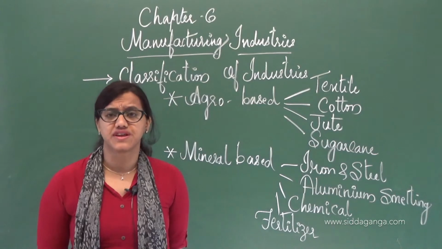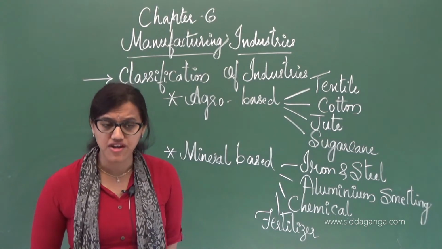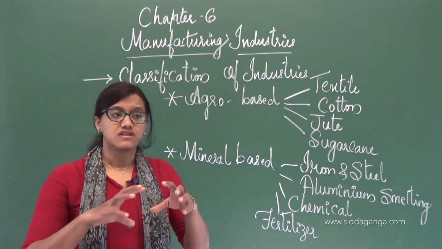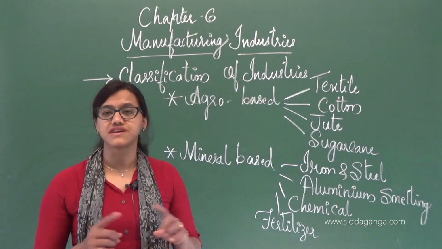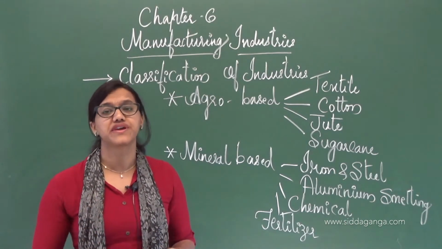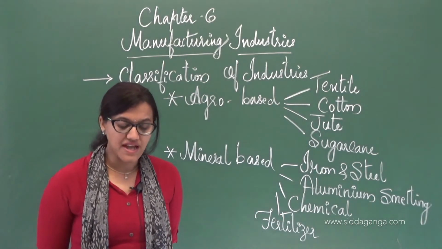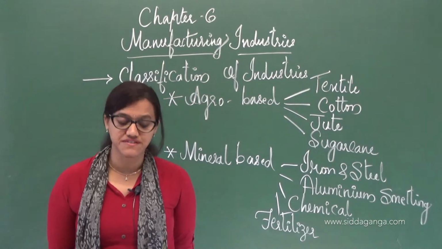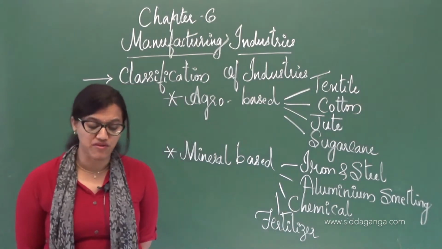So we have a large share when it comes to world trade of cotton yarn. If they consider exporting, then definitely we have a very large share there, because we are exporting cotton from India in a large amount, and our spinning mills are very competitive compared to other global level ones.